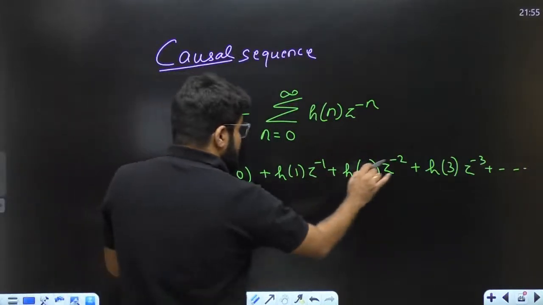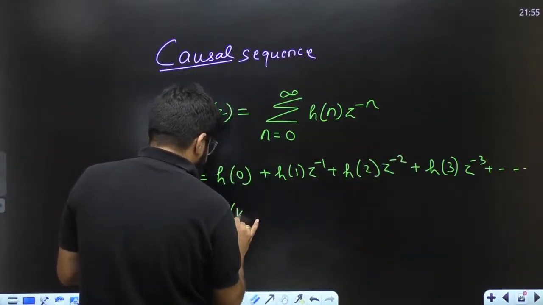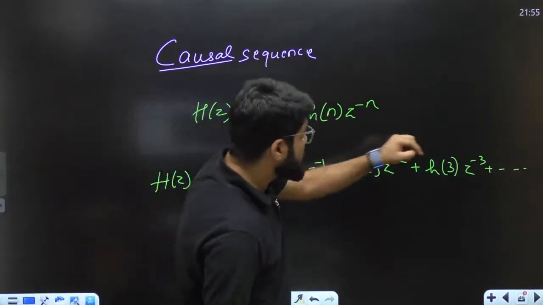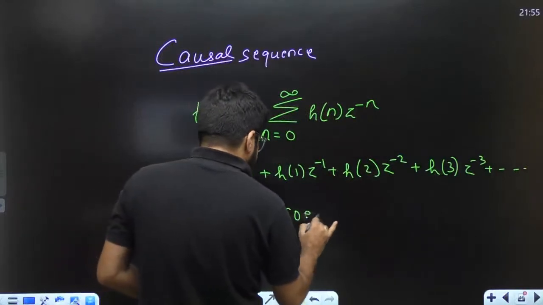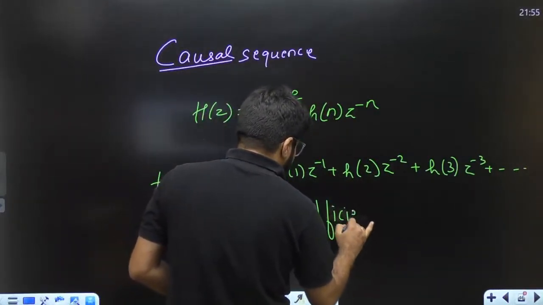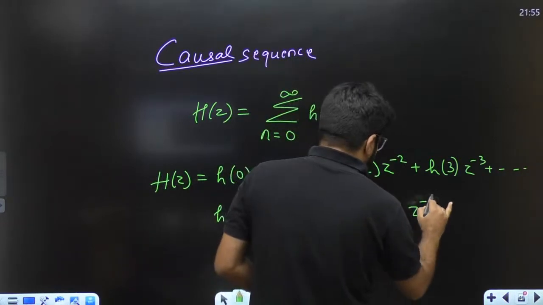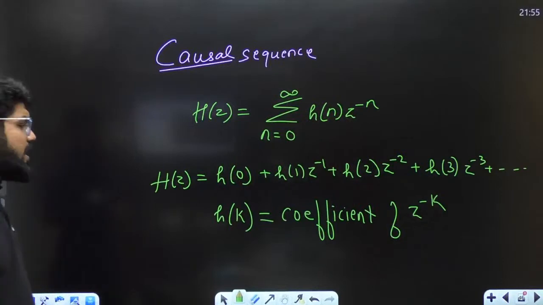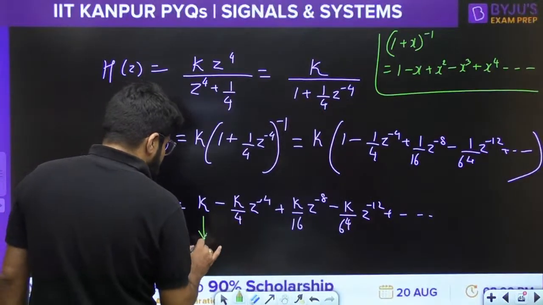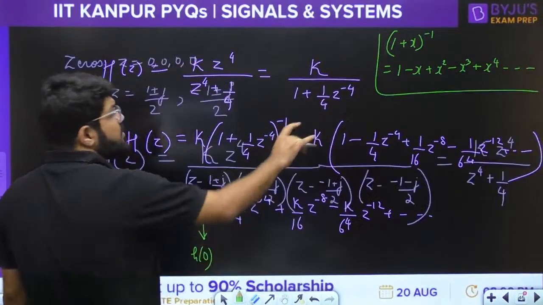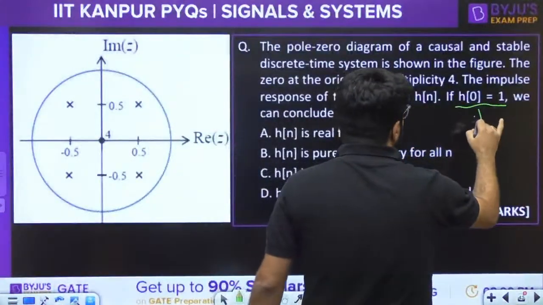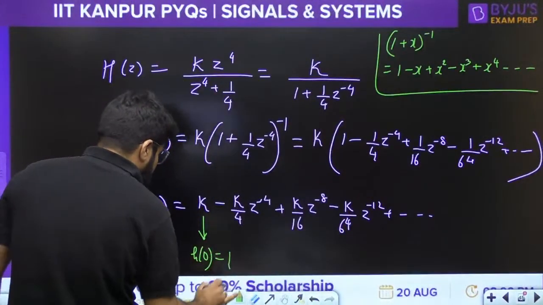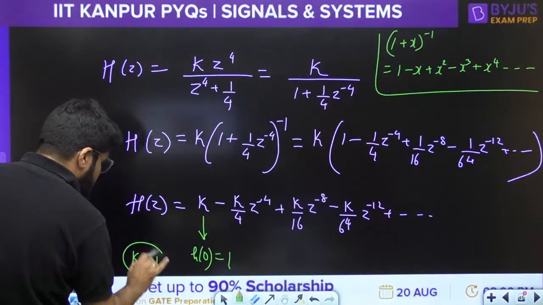Whatever these coefficients are, in general I can say what is hk. h1 is the coefficient of z power minus 1. h2 is the coefficient of z power minus 2. In general, hk is known as the coefficient of z power minus k, right? So here, what is this? This is h0. Another thing is given in the question: h0 is equal to 1, so that means k is equal to 1.